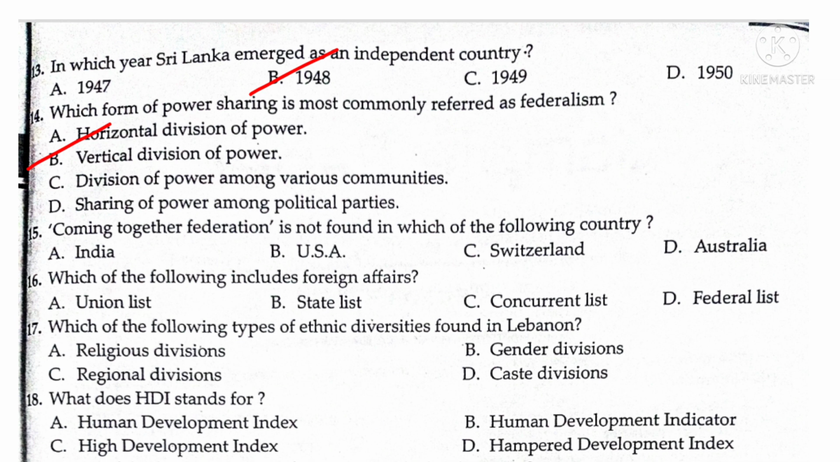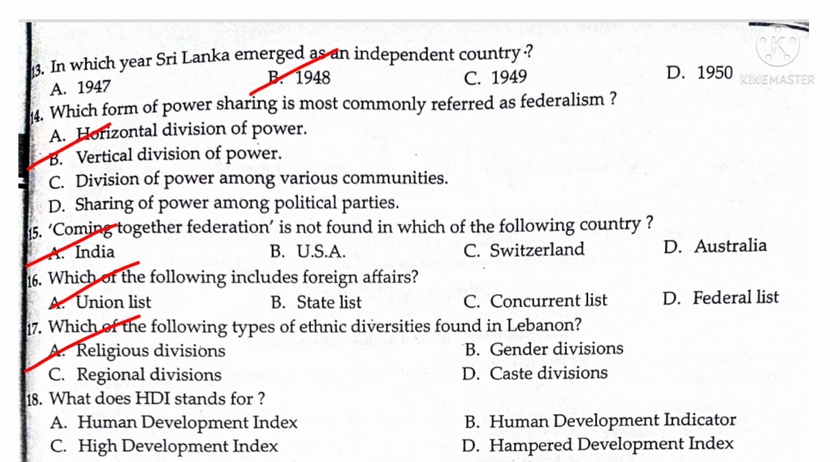Then 15th question, coming together federation is not found in which of the following countries? Is not found, so that is India, A, because India comes under holding together federation. 16th one, which of the following includes foreign affairs? A, union list. 17th one, which of the following types of ethnic diversity is found in Lebanon? Answer is A, religious divisions.